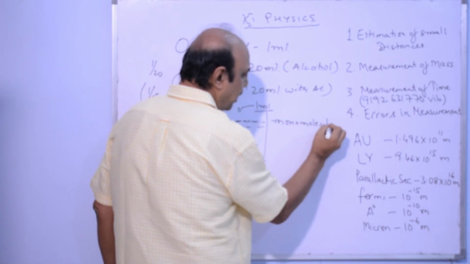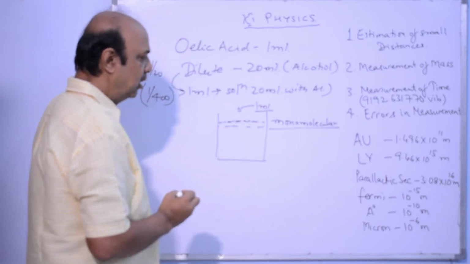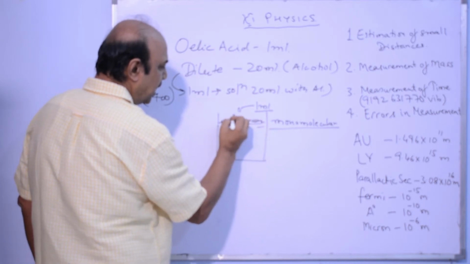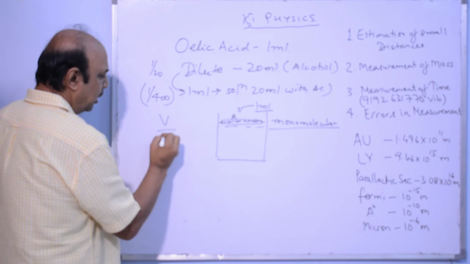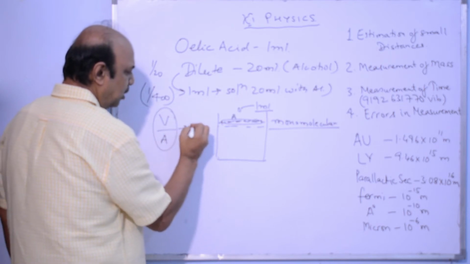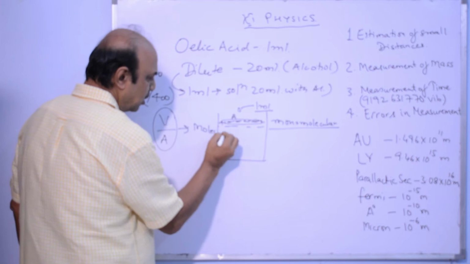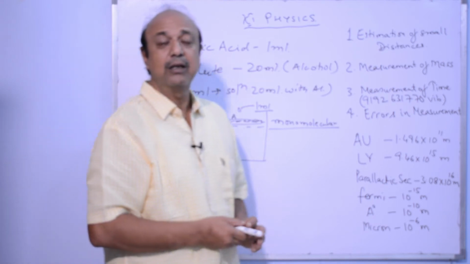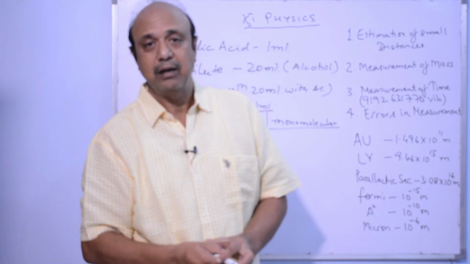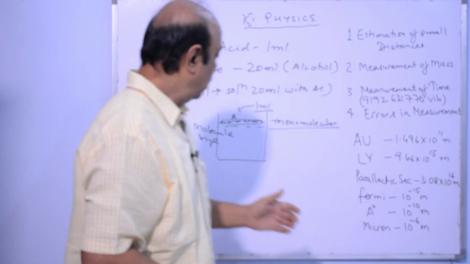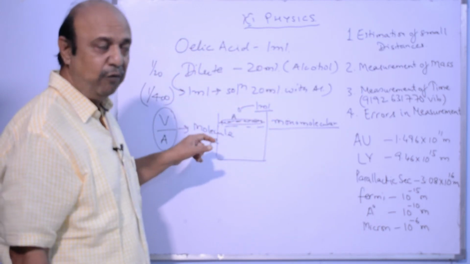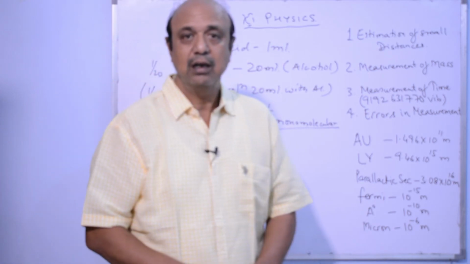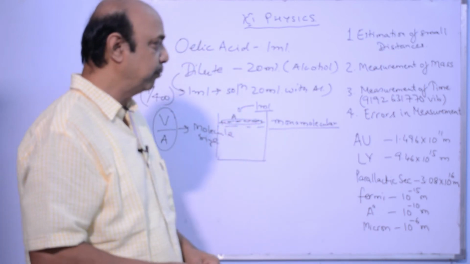Because the solution is so small, this layer will be a monomolecular layer. I can check the area of this layer. Suppose the area is A, then the volume divided by the area gives me the molecule size. It looks very simple when we are talking about the theory part of it, but it's equally tough when we are doing the practicals. So, this is how to check the molecule size of an oleic acid molecule using theoretical calculations, as described over here.